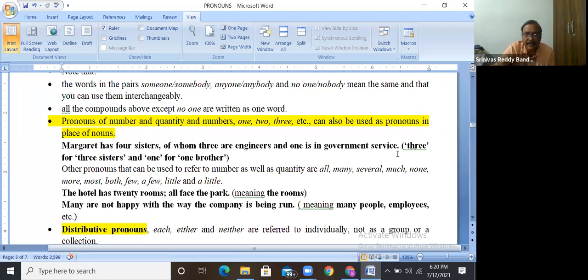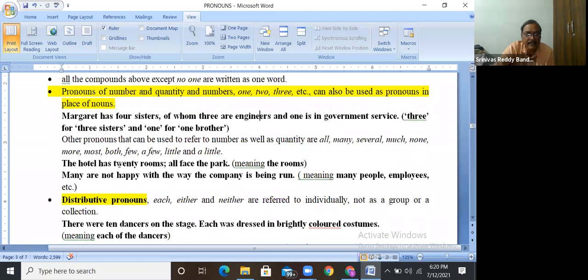Next, even among indefinite pronouns, other pronouns that can be used to refer to number as well as quantity are all, many, several, much, none, more, most, both, few, a few, little, a little. Some questions may come here. We should know the difference between few, a few, little, a little.